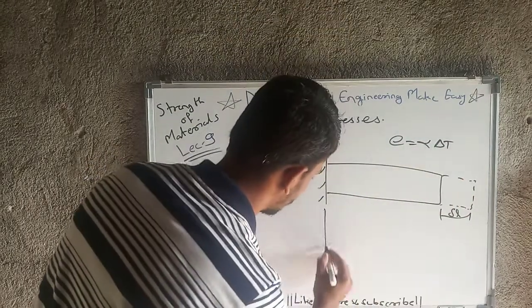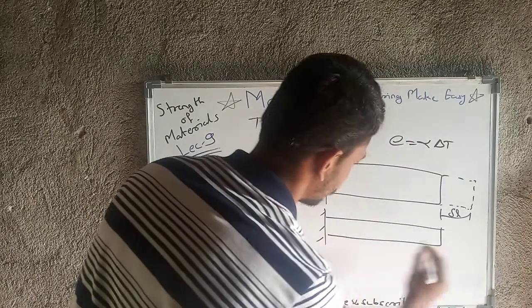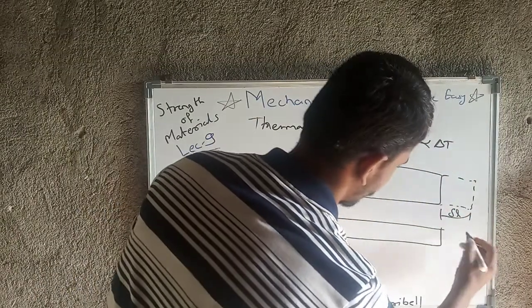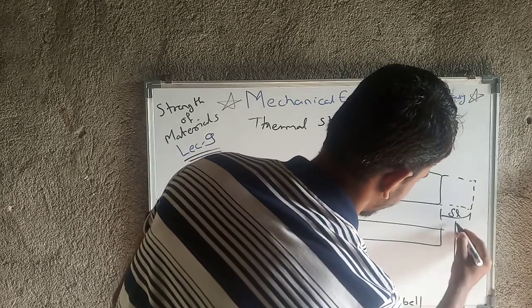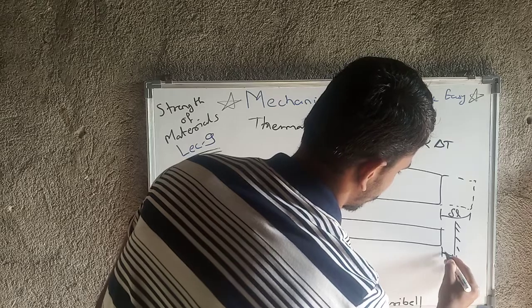But what will happen if I have the same piece here, which can expand up to this point, but I have restricted it here, so I have only this much amount of gap?